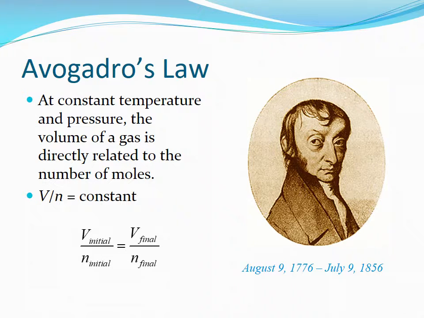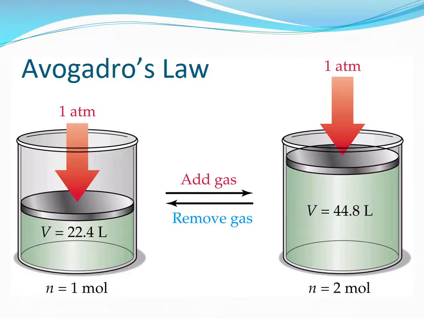Amedeo Avogadro was an Italian physicist. He experimentally found that at constant temperature and pressure, the volume of a gas is directly related to the number of moles. By adding molecules to a gas, the volume of a gas must increase.